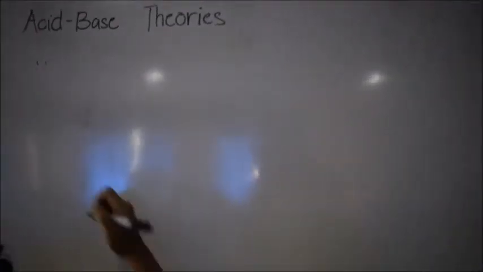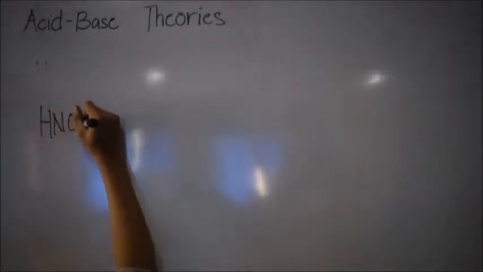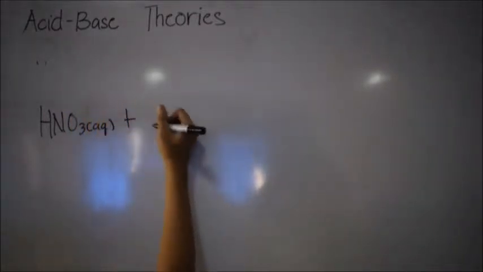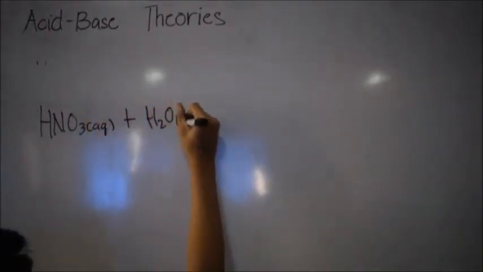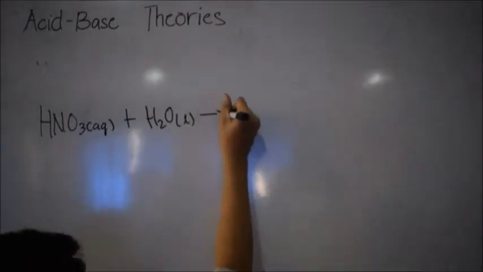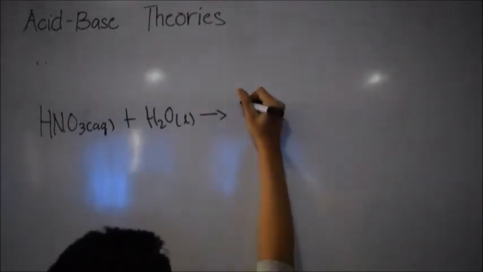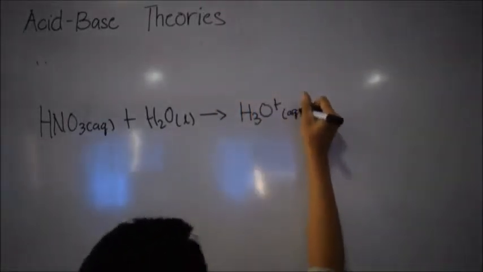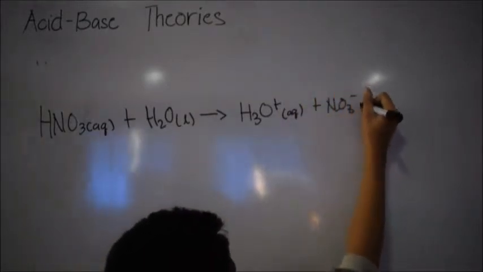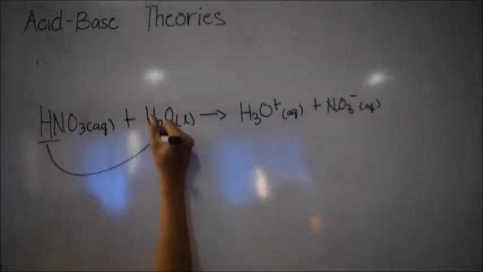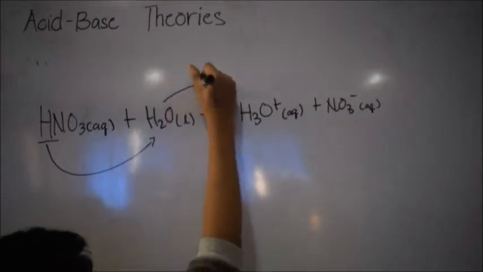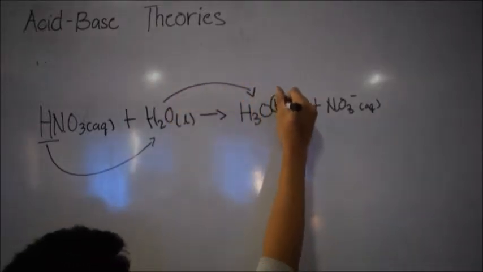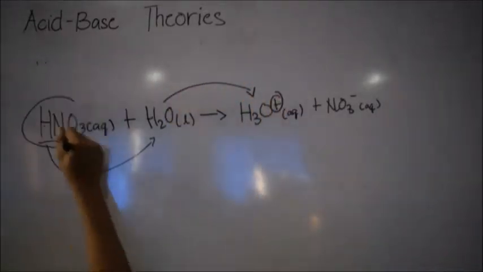For example, in the reaction of nitric acid, HNO3, with water, it produces the hydronium ion plus NO3-. We can see that nitric acid or HNO3 donates a proton to water, hence it is a Bronsted-Lowry acid.